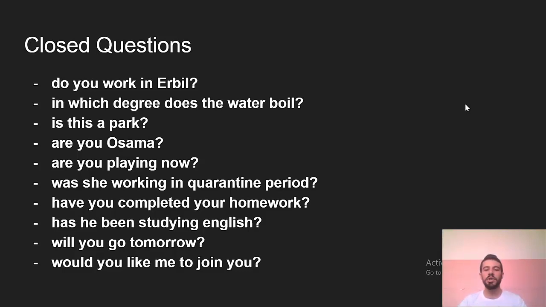Also here we have, in which degree does the water boil? Here also present simple. We talk about the fact that the water boils at 100 degrees, right? So here I add, in which degree does the water boil? We ask the question using does because the water is it, right? So, it, so make it does.